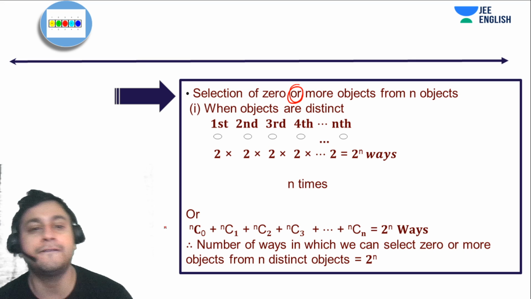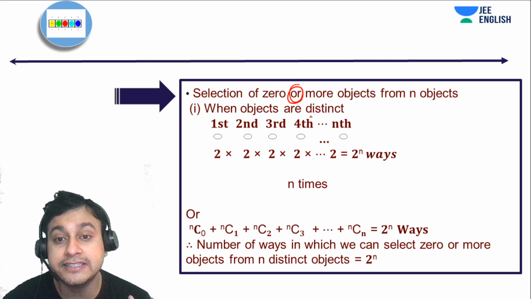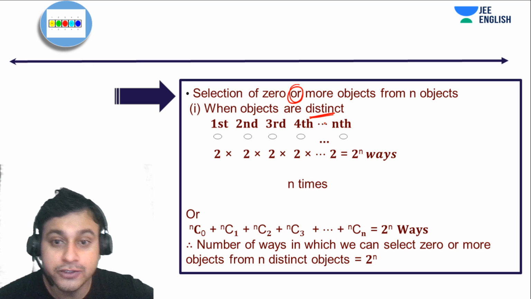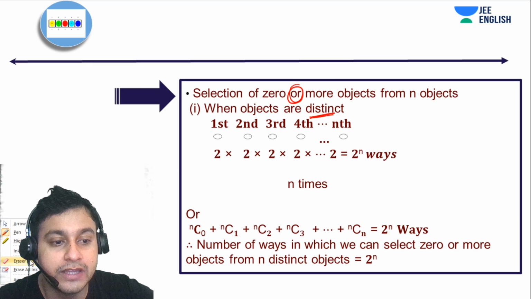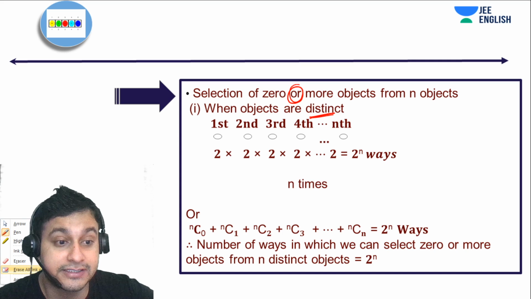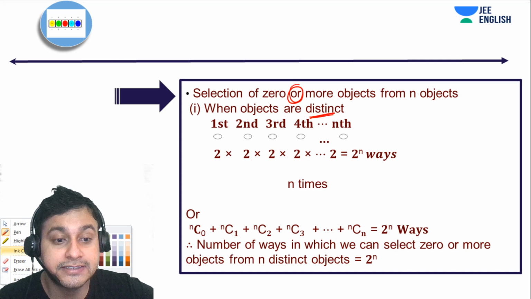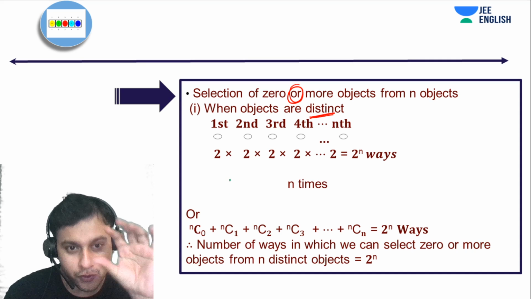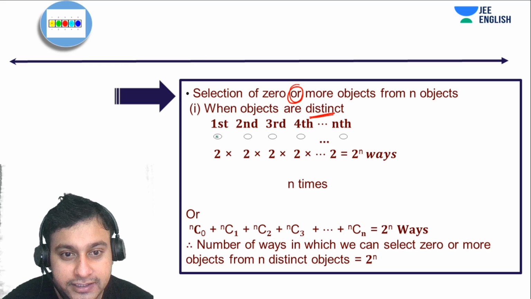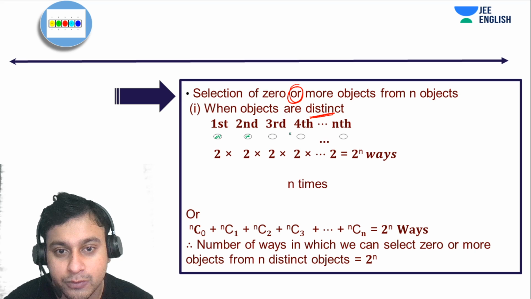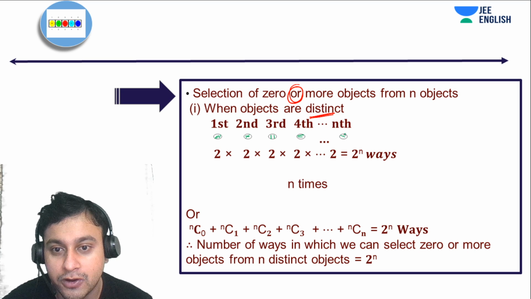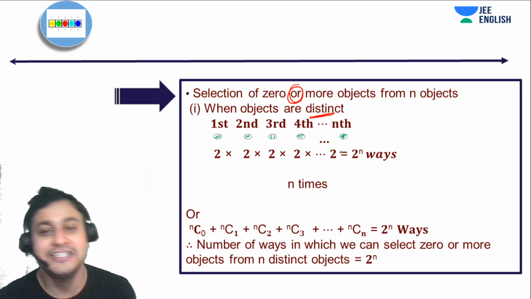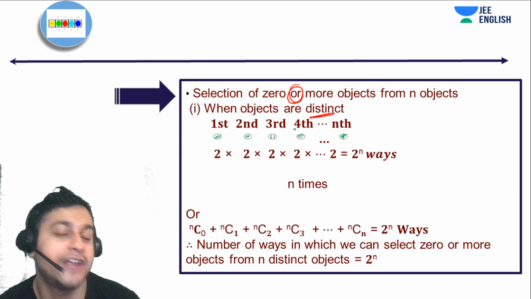Now there are two ways of getting the answer when the objects given here are distinct. So let's understand what actually happens when the object is distinct. The first way of solving the problem is that you go to each and every object. Let's suppose these are distinct, so I'm just shading them in different ways. This might be vertical, this might be horizontal, this might be crossed or double crossed, whatever. I am just changing the actual appearance of that particular object.